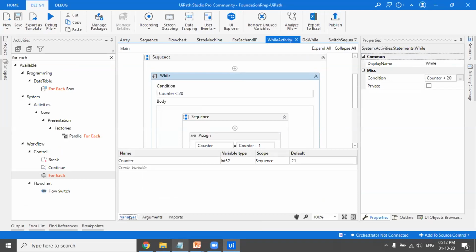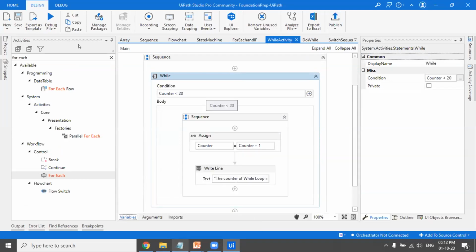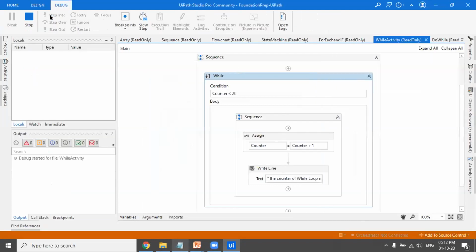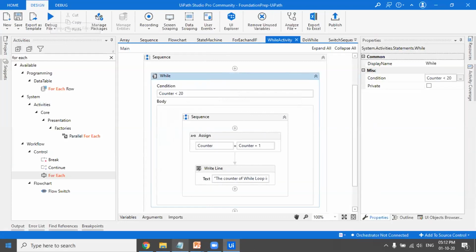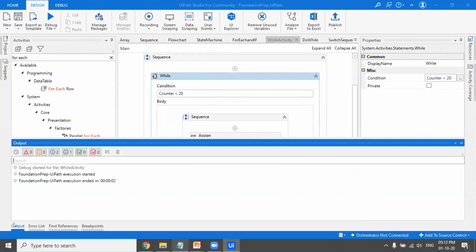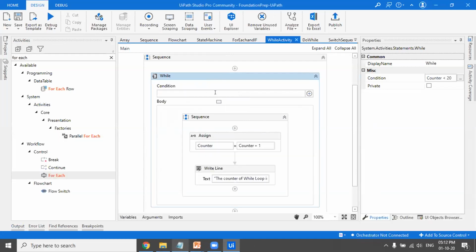Okay. So because it is checking the condition in the starting only, it would not print anything, because it would not go inside the loop, because while is an entry control loop. Let's wait for the execution to be completed and we will not be seeing anything in the outputs pane. Nothing would be printed because it is an entry control loop. It checked the condition here only, whether 21 is less than 20. So no, 21 is not less than 20. So it would not go inside the body of the loop, would not execute any of these statements.